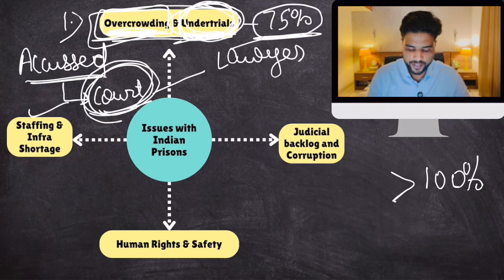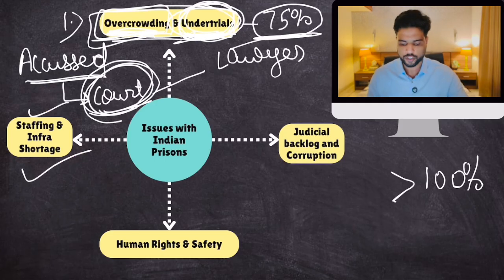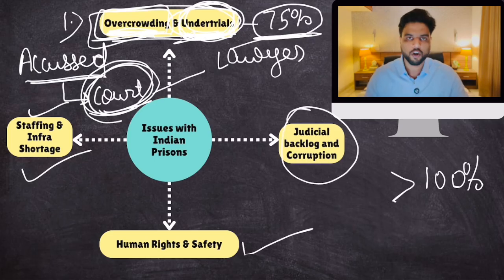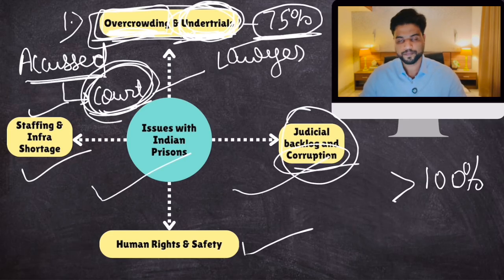Then staffing and infrastructure shortage, staff shortage, infrastructure shortage. Then there are cases of torture, human rights abuse, and all that, safety. And then there is judicial backlog, pendency in judiciary, plus there are allegations of corruption also against jail officials. So these are some of the problems. Clear? Now, to solve for these problems, some reforms have been conducted. Okay, so let's talk about these reforms very quickly.